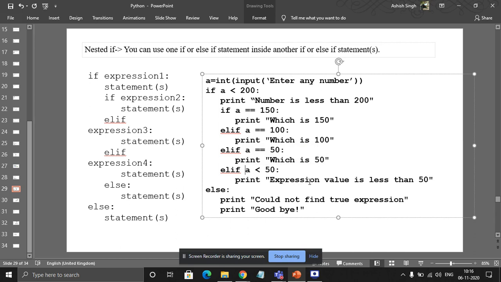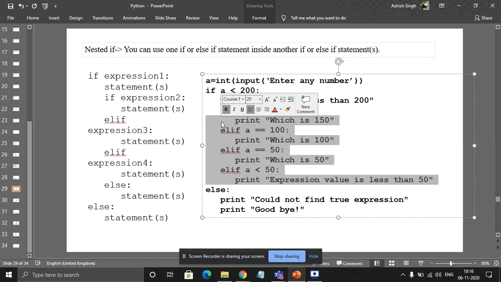Now check the condition once more. If none of these conditions is met, you may ask why I have written less than 50 here. So if the user enters 1, then also it will print that the expression value is less than 50.